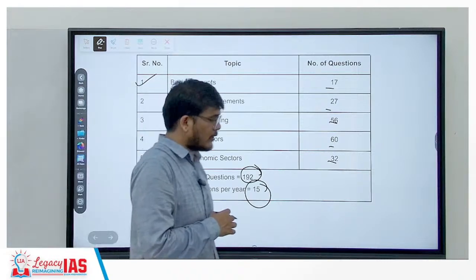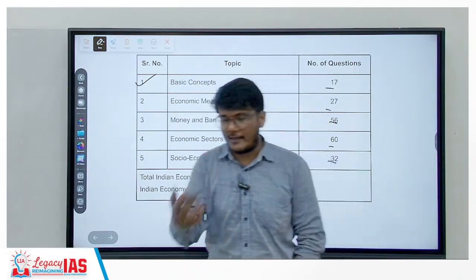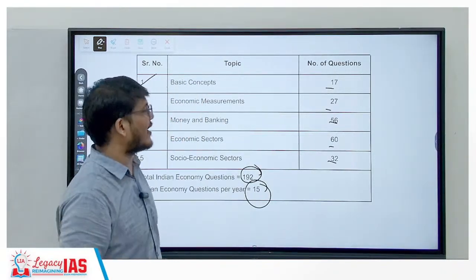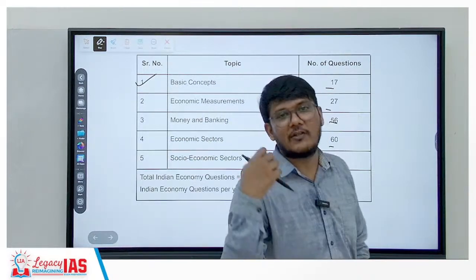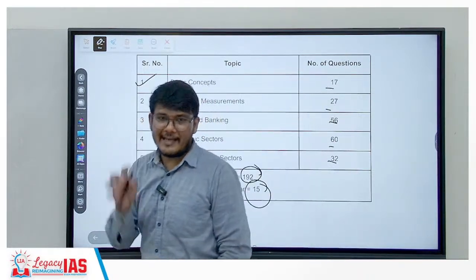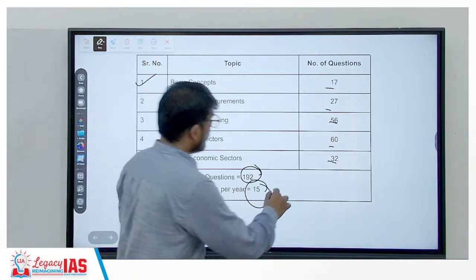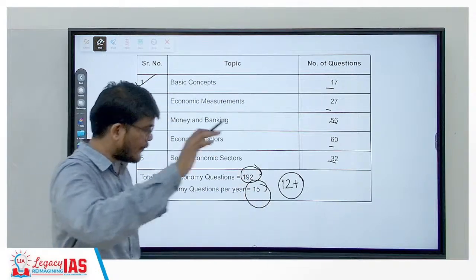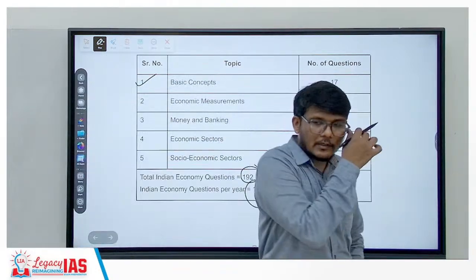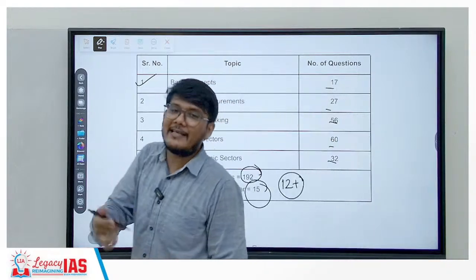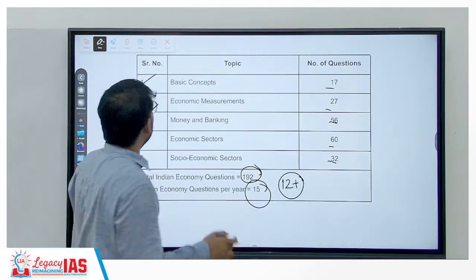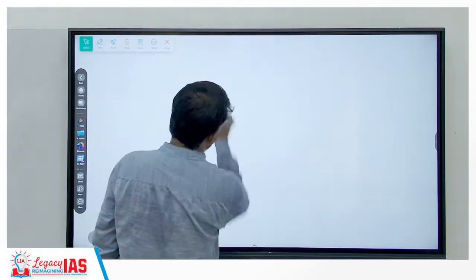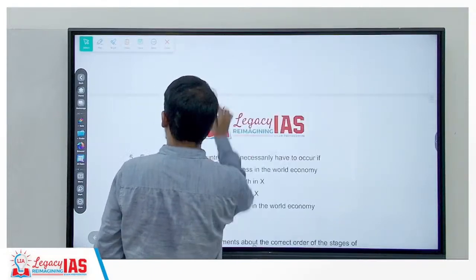Now, if you attend all these lectures, this previous year question series and the NCERT lectures, along with the current affairs and the notes that we provide, you should be in a situation to answer more than 12 questions out of the 15 asked. You can of course answer all 15, but definitely more than 12 you can very easily answer. Alright, having said that, let's now continue with the basic concepts of economy and move on to the 5th question.